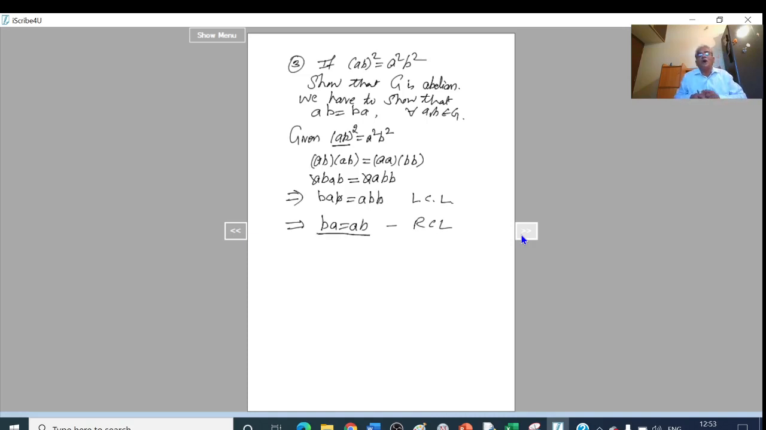This is true for all A, B belongs to G. This shows that G is abelian.